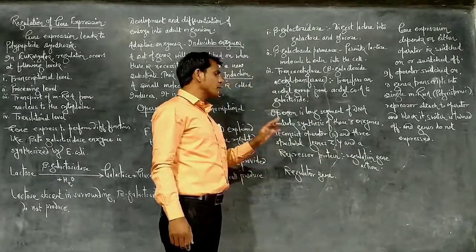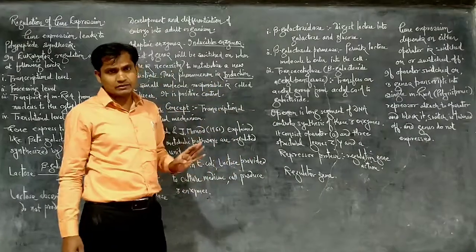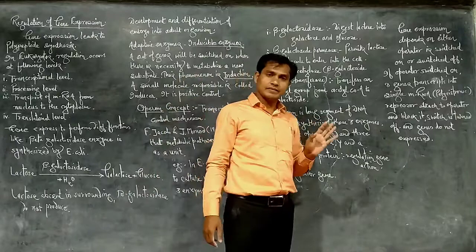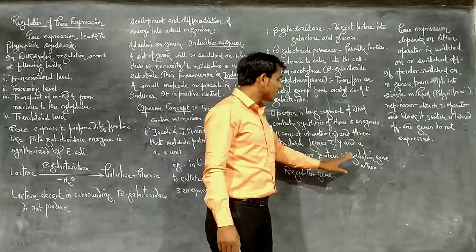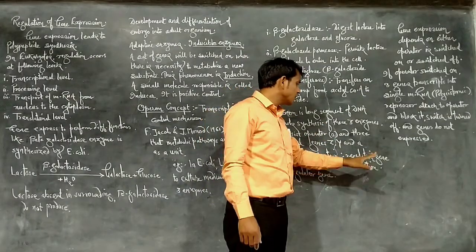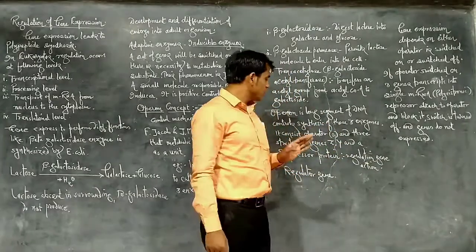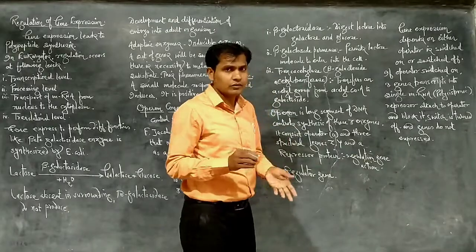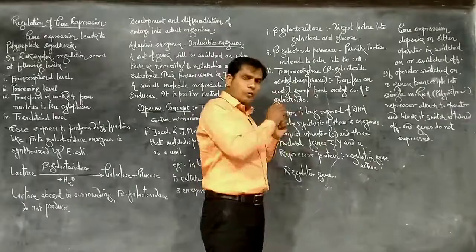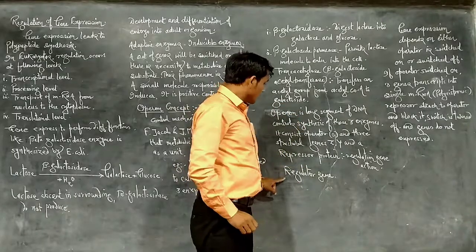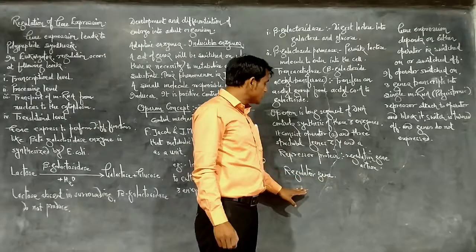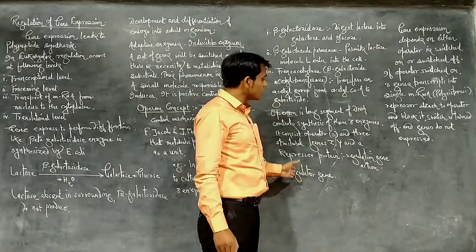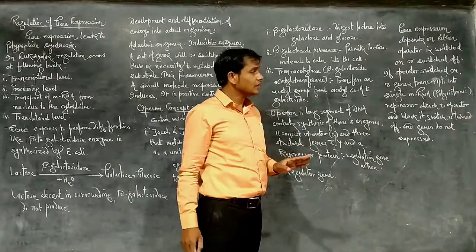Here one repressor protein is there, secreted by the regulator gene, and that repressor protein is responsible for regulation of gene action. Actually, the repressor protein is responsible for switching off the operon. The action of the regulator gene results in the formation of the repressor protein.